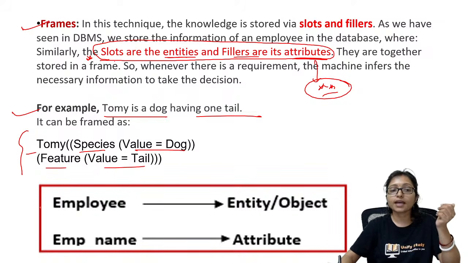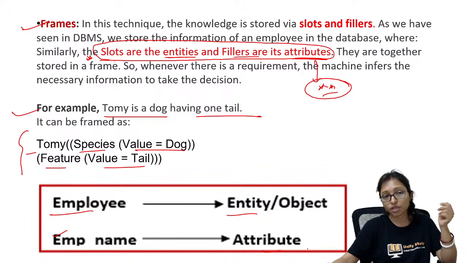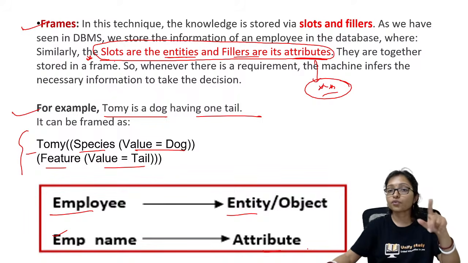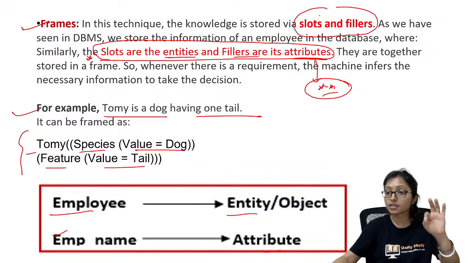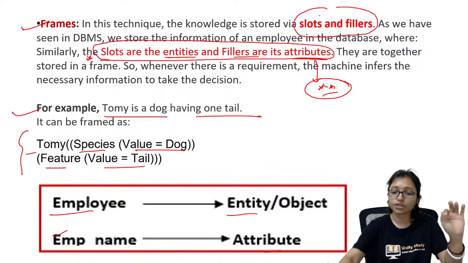In the same way we can say employee is the entity and employee name is the attribute. So frame works as an entity relationship where slots and filler concepts come. Remember these keywords, very important.